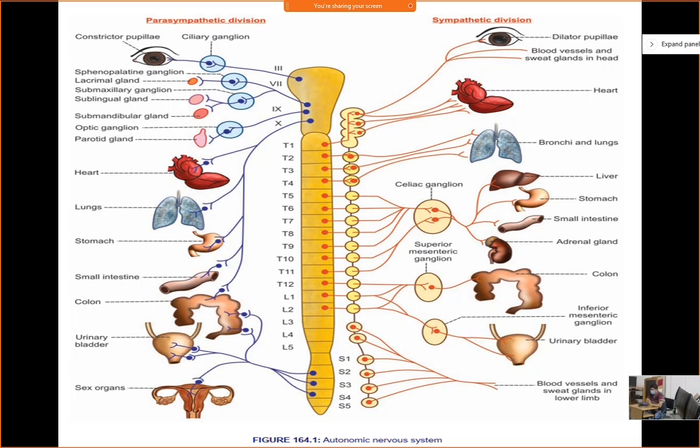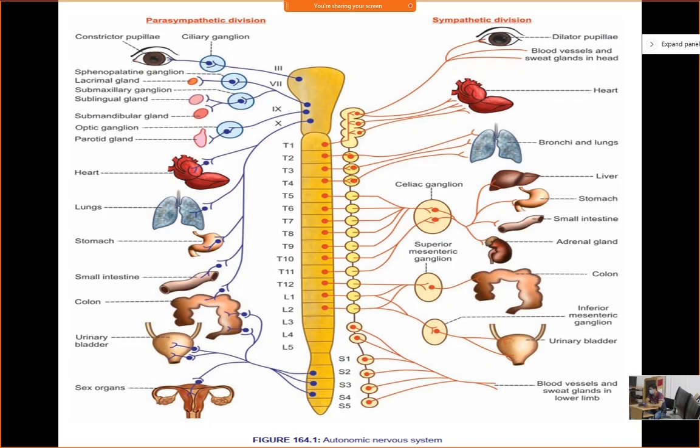in which organ system. Suppose in the eye, pupillary dilation, so they will constrict. Pupillary muscle constriction is there. So alpha 1 receptor must be there. So they will constrict and dilate the pupil. So accordingly we just read. In the heart, which type of receptor must be there? With sympathetic stimulation, beta 2 receptor must be there, so they can stimulate the heart. Like that, you just read which receptor is present in which organ system, and then read the action of sympathetic stimulation and parasympathetic stimulation.